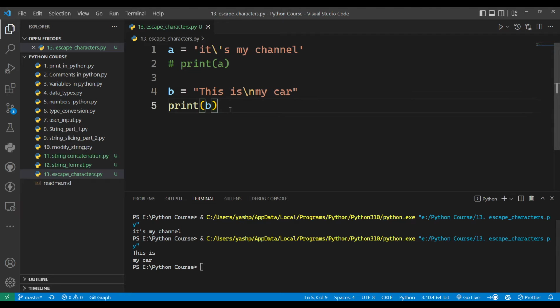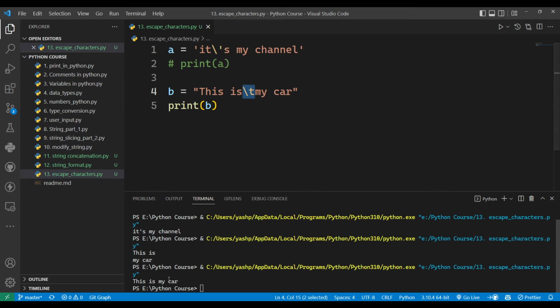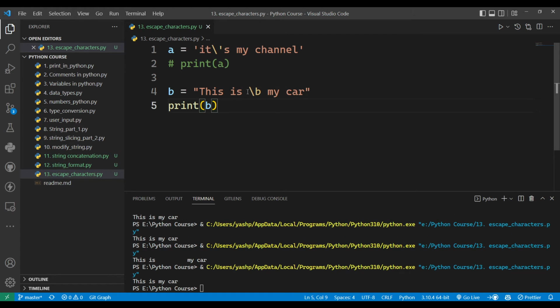In the same way, if I want to give a tab, then I can just write slash t, so this will give a tab in a string. Oops, why is this not working? It basically just removed the space in front of this is.